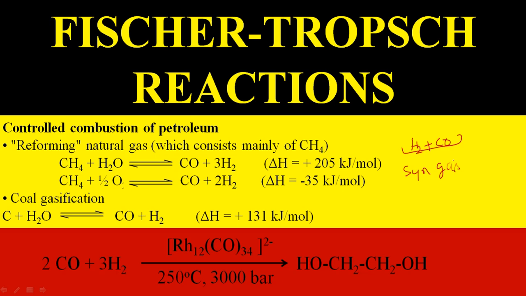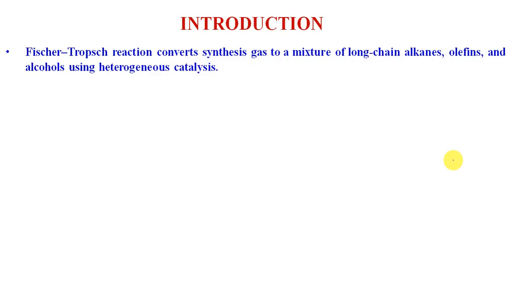Hydrocarbons, methanol, higher alcohols, olefins, aldehydes and even carboxylic acids can be synthesized through Fischer-Tropsch reactions. So as I told you, using Fischer-Tropsch reactions, we can convert synthetic gas. The synthetic gas is a mixture of CO and H2, a mixture of carbon monoxide and hydrogen. It's also called syngas. So this mixture can be used for the preparation of hydrocarbons, which may be short chain or long chain, olefins, alcohols.